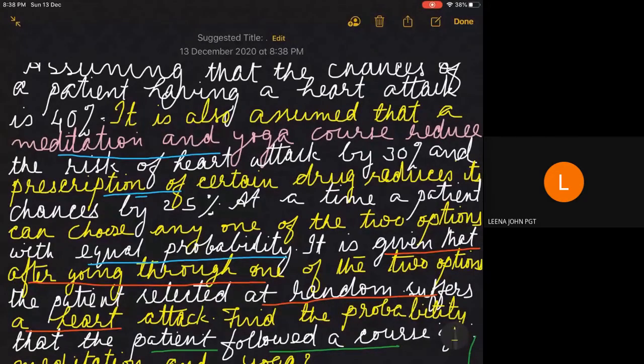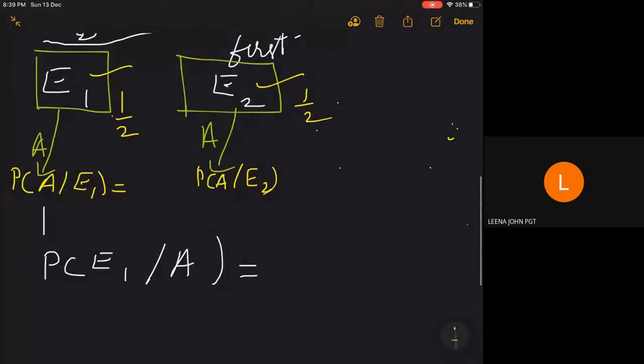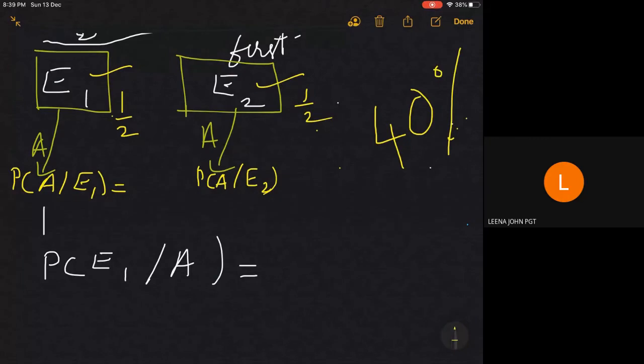If a patient does not go for any of the options, the probability of getting a heart attack is 40%.